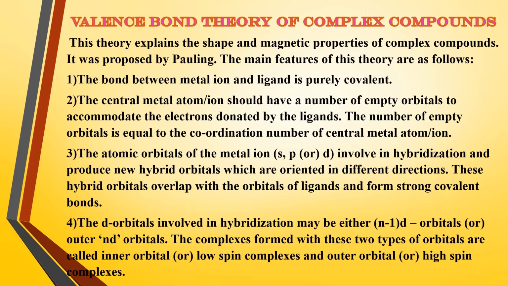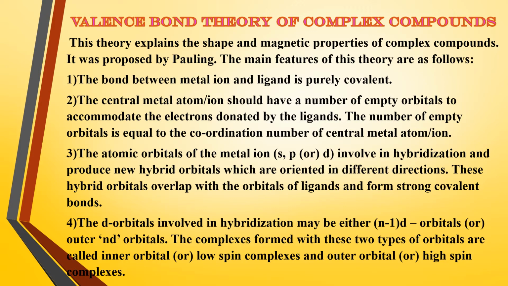Next, point number 2. The central metal atom or ion should possess a number of empty orbitals. Why should it have a number of empty orbitals, students? Because it has to accommodate the electrons which it accepts from the ligands. In order to accommodate the electrons which are donated by the ligands.